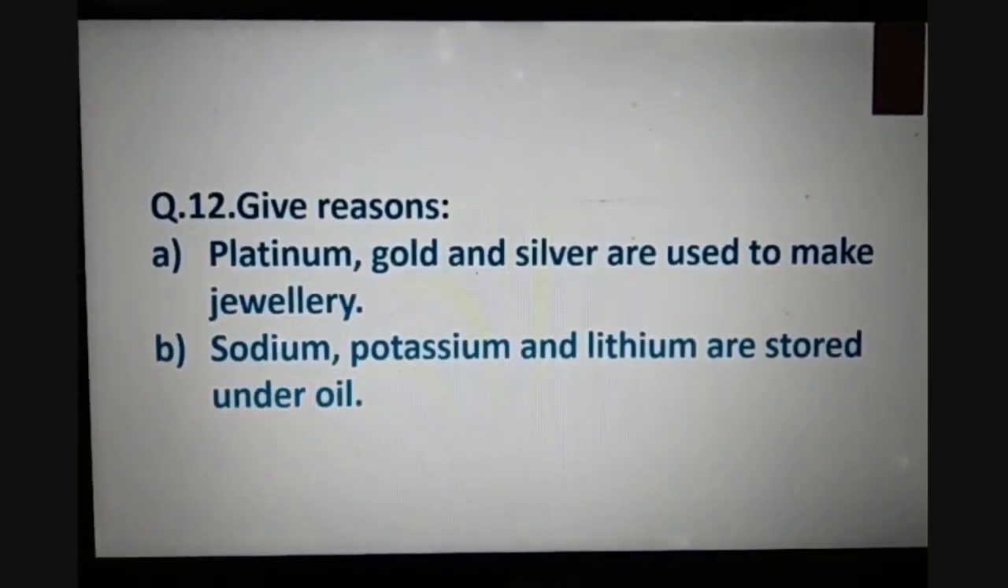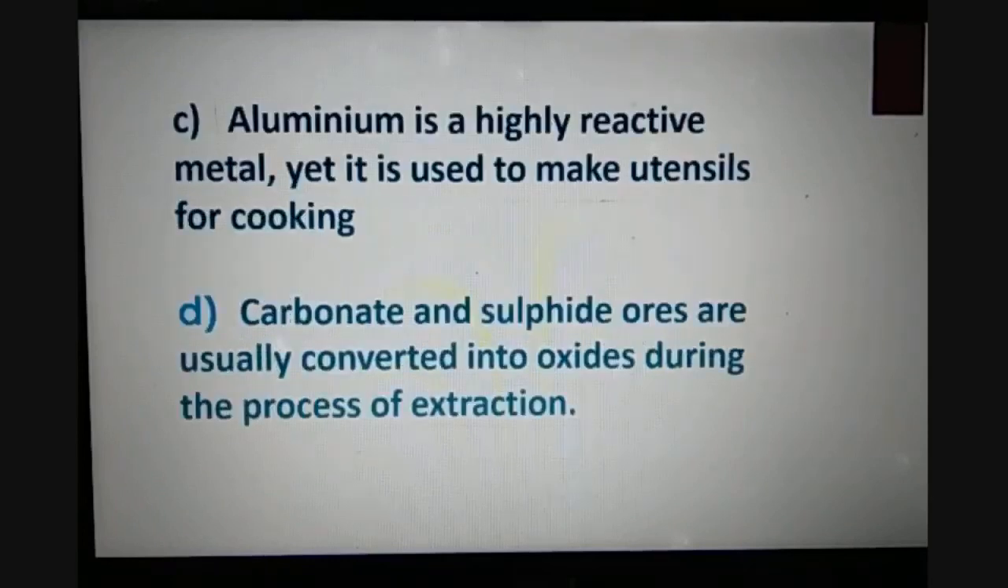Question number 12 is, give reasons for the following. Part A, platinum, gold and silver are used to make jewelries. Why? Part B, sodium, potassium and lithium are stored under oil. C, aluminium is a highly reactive metal, yet it is used to make utensils for cooking. D, carbonate and sulfide ores are usually converted into oxide during the process of extraction.